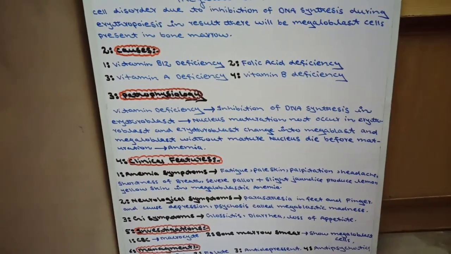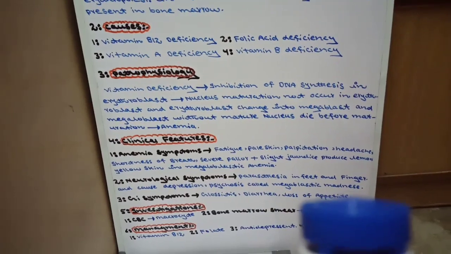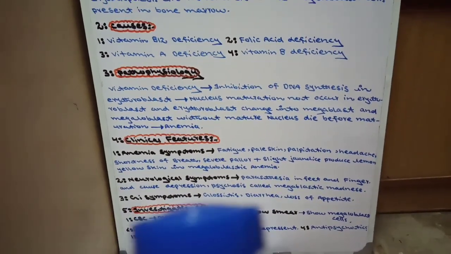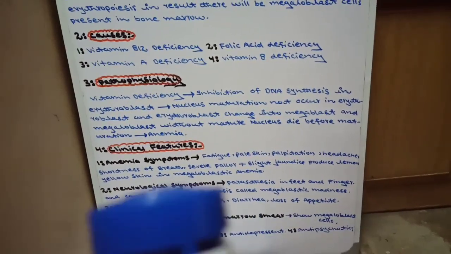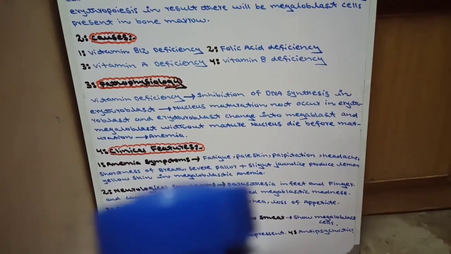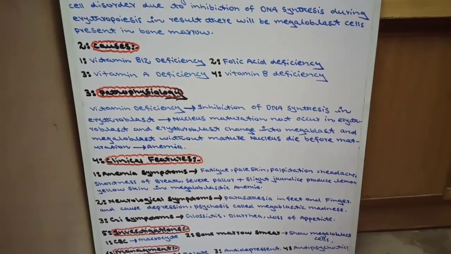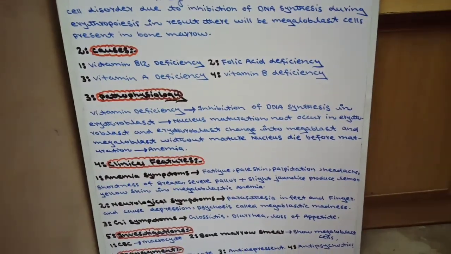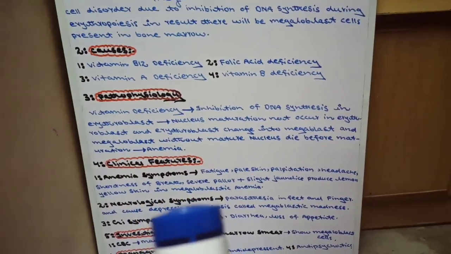There will be paresthesia in feet and fingers. Now neurological symptoms involve paresthesia, numbness in feet and fingers, and cause depression and psychosis. And depression and psychosis combined in megaloblastic anemia are called megaloblastic madness. Because what is psychosis? Psychosis is madness. In psychosis, the patient will be away from reality. In the patient, there will be hallucination and delusion. These are the neurological symptoms.